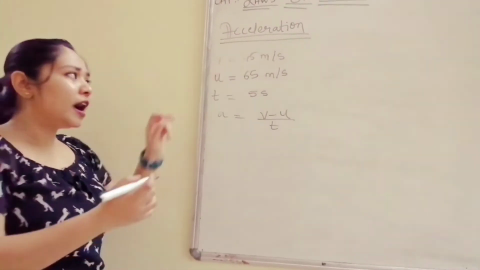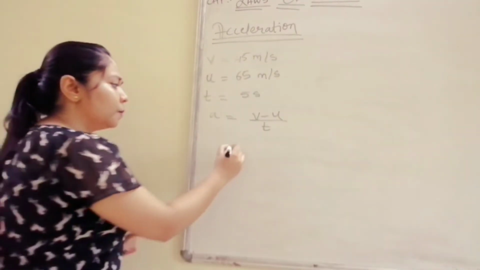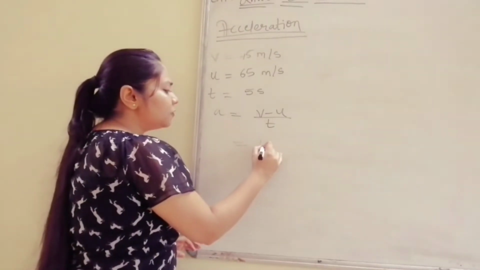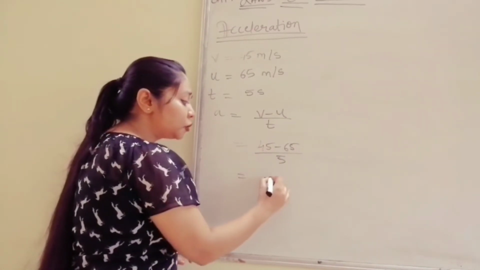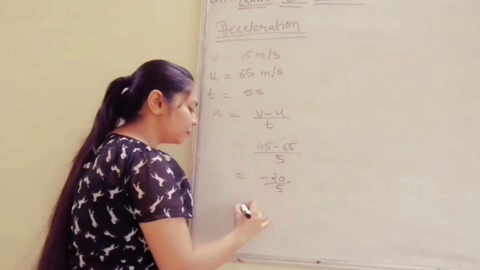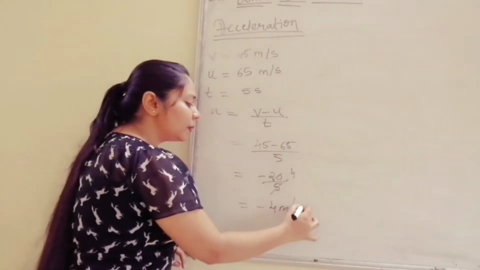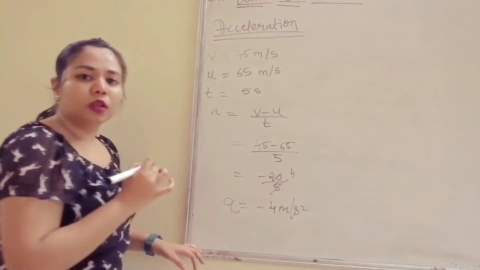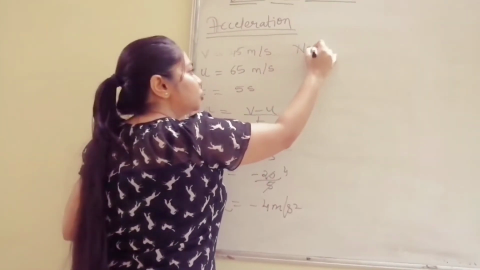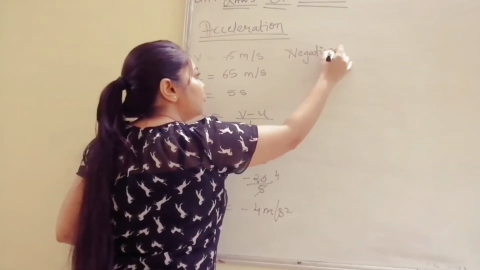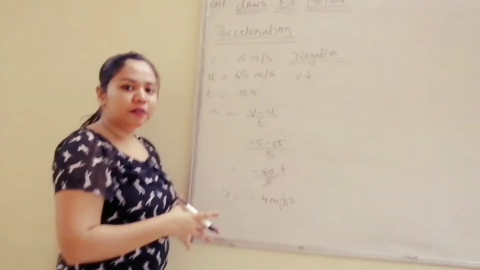Then my final velocity was 45 meter per second. Let us put that into the formula. So what we get is 45 minus 65 upon 5. The answer comes out to be minus 20 upon 5. So 5 fours are 20. What is my acceleration now? Minus 4 meter per second square. The numerical value has come out negative. So this acceleration is known as negative acceleration.